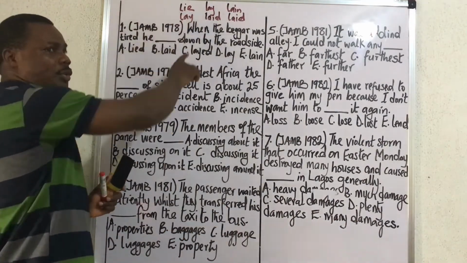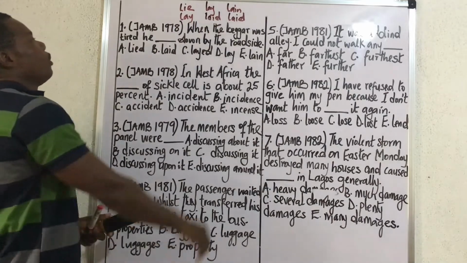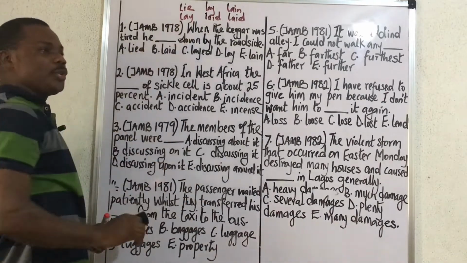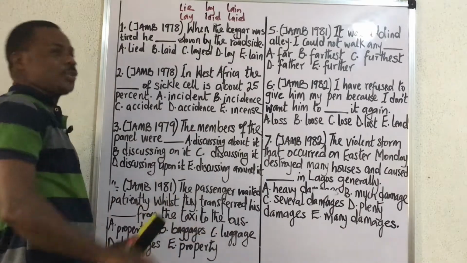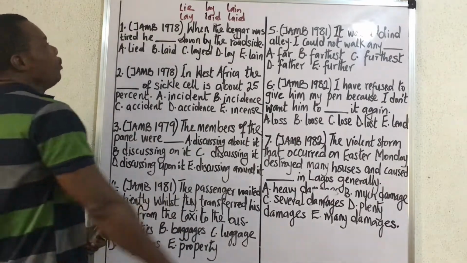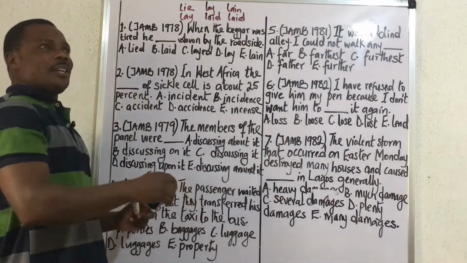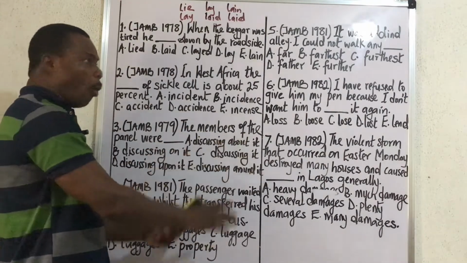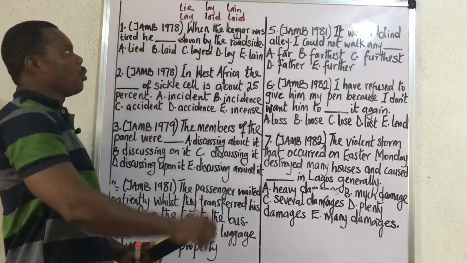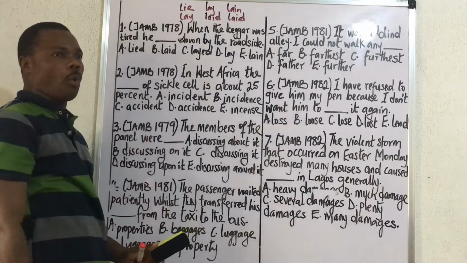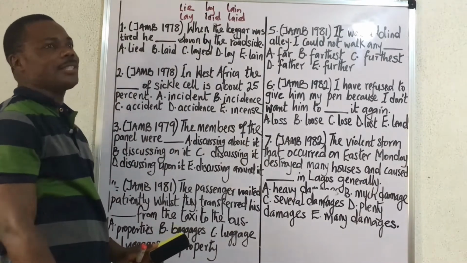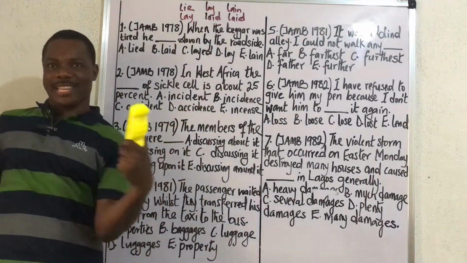Lie means to lie down. Lay means to rest something, or to place something. So if you rest your back on the wall, you cannot say I lie my back on the wall. You are going to say I lay my back on the wall every day. Now the past tense of that is I laid my back on the wall yesterday.